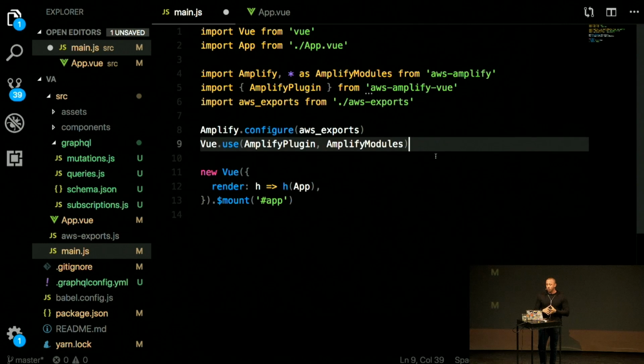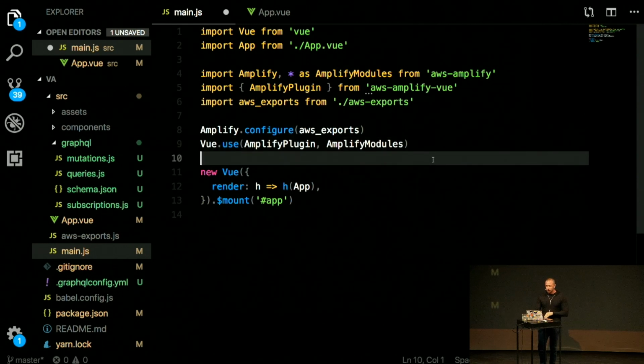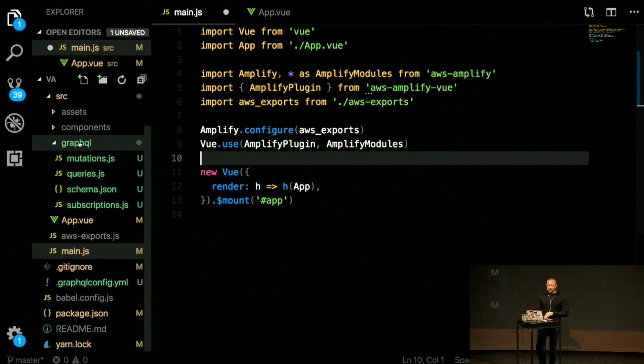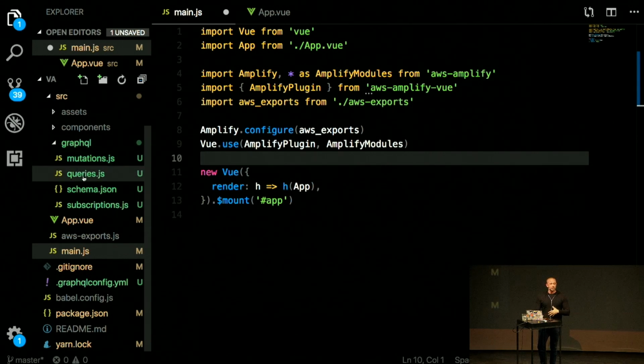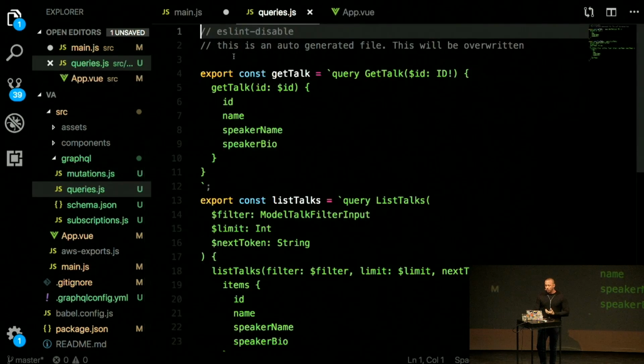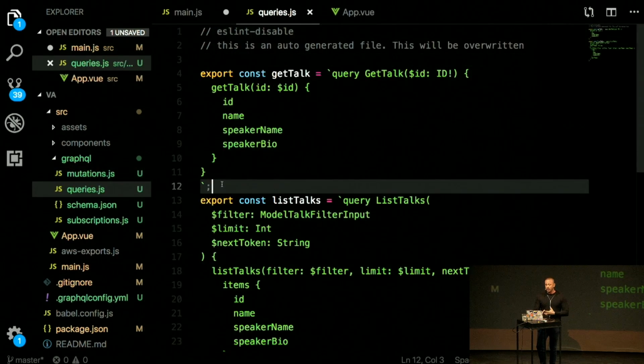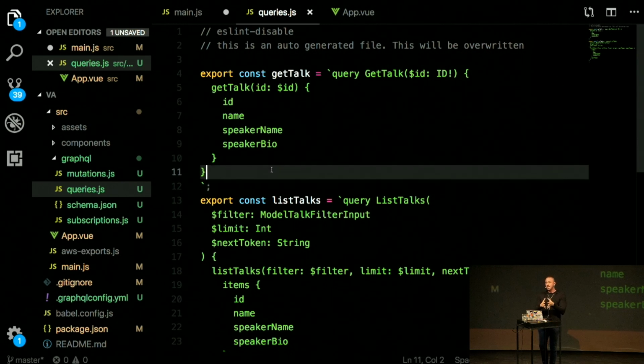And then from there on, we can start using Amplify in our project. You'll also notice here on the left-hand side, we have our GraphQL mutations, queries, and subscriptions that were automatically generated by the CLI. If I open that up, you'll see that we have these queries. They look at our schema, and they generate the operations that we would need to operate against our schema.